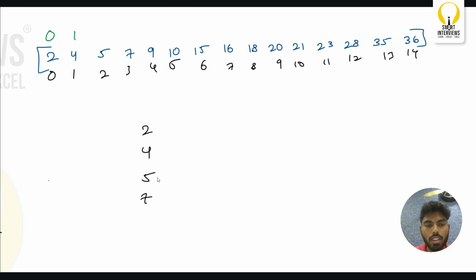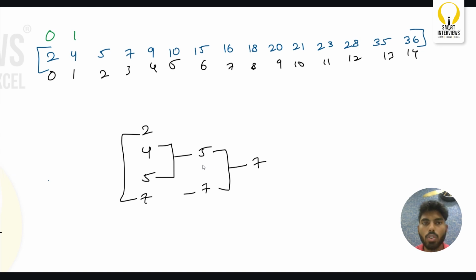Here, what I will do is I will create a match between 5 and 4, and I will create a match between 2 and 7. So from 4 and 5, 5 is going to win the game, and 7 and 2, 7 is going to win the game, right? And 5 and 7, obviously, 7 is going to win the game. So how many times did the second player win here? Only one match, right? Only one match. So here he has won only one match.